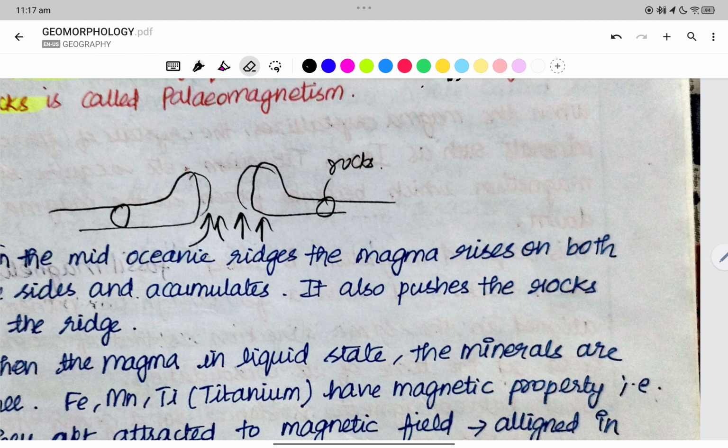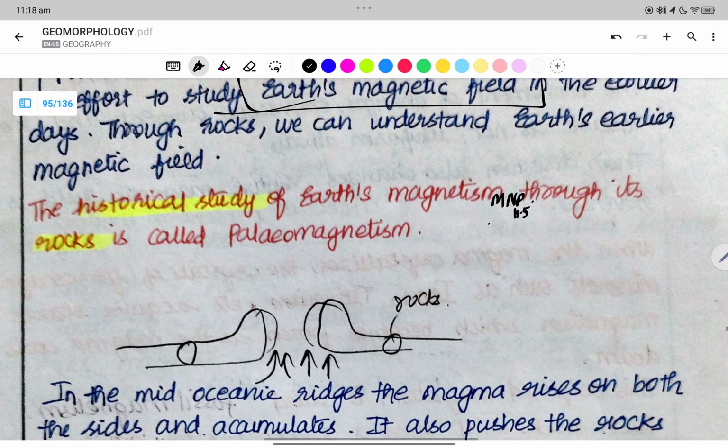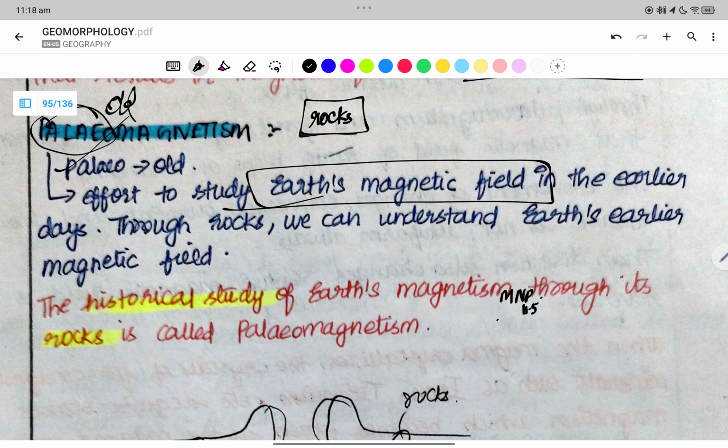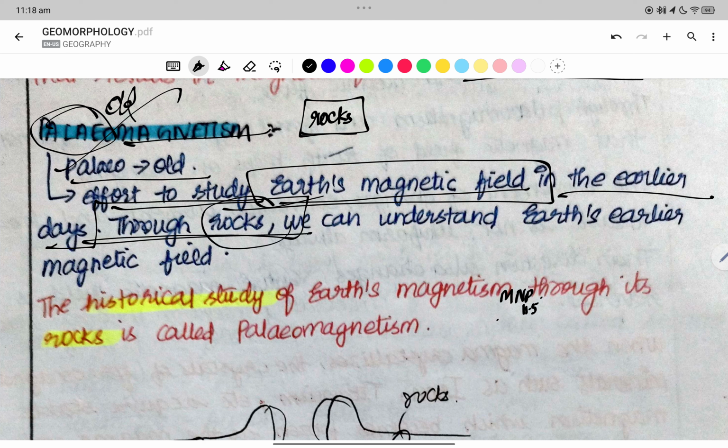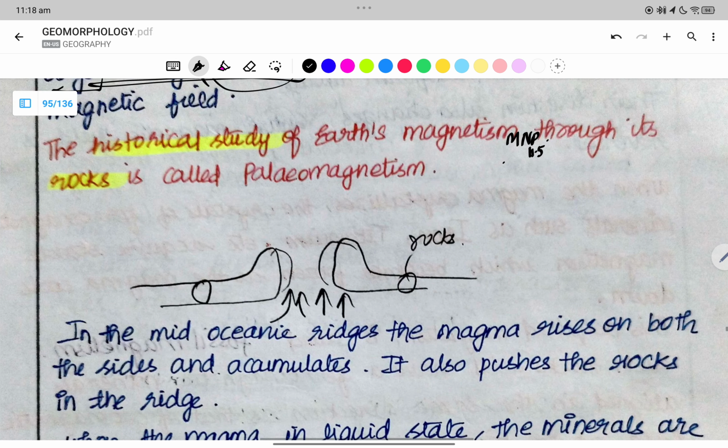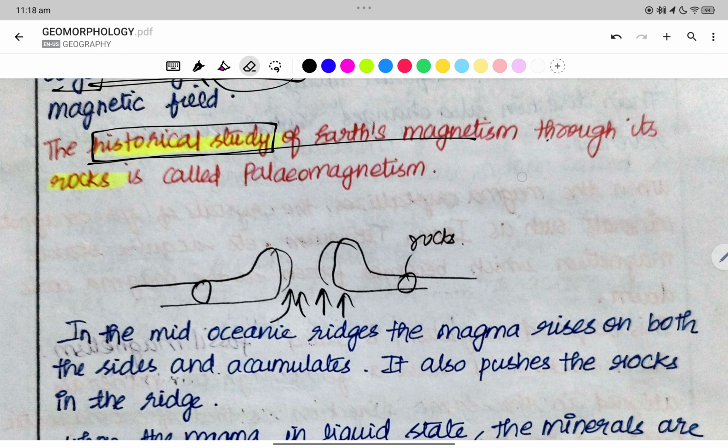before the existence of humans. Now, this is what we call paleomagnetism. Paleo means old and magnetism. Right, it is an effort to study the magnetic field in the earlier days through the rocks. The historical study of the Earth's magnetism through its rocks. Historical study, the past study of the Earth's magnetic field through the rocks is what we call